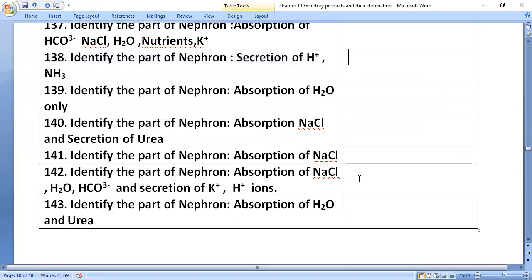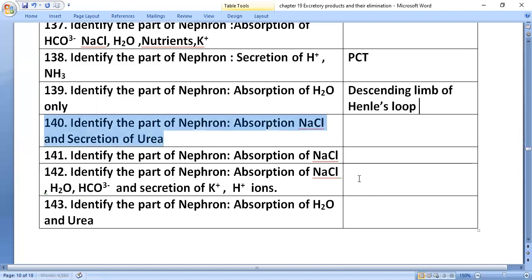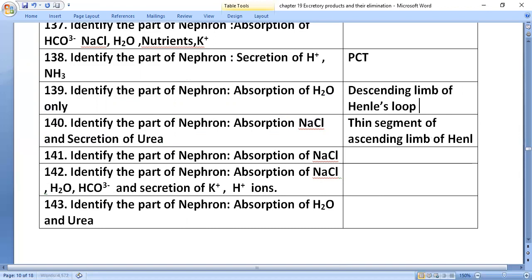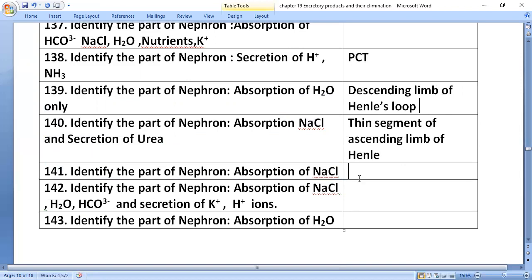Identify the part of the nephron. Secretion of H plus and ammonia is given in NCERT as the PCT. Absorption of water only, in NCERT, is given as the descending limb of Henle's loop. Identify the part of the nephron. Absorption of sodium chloride and secretion of urea: the thin segment of the ascending limb of Henle.